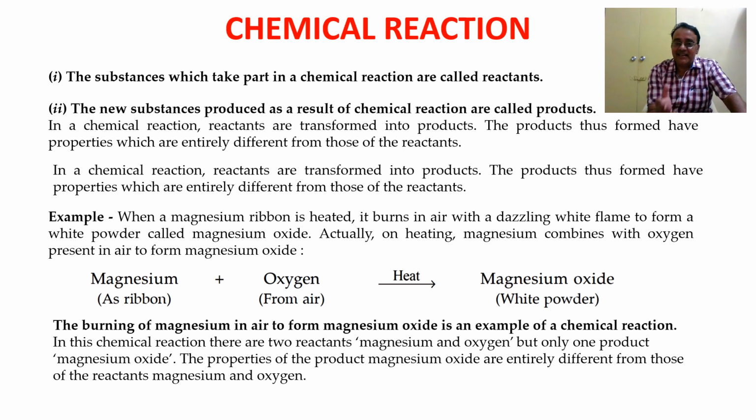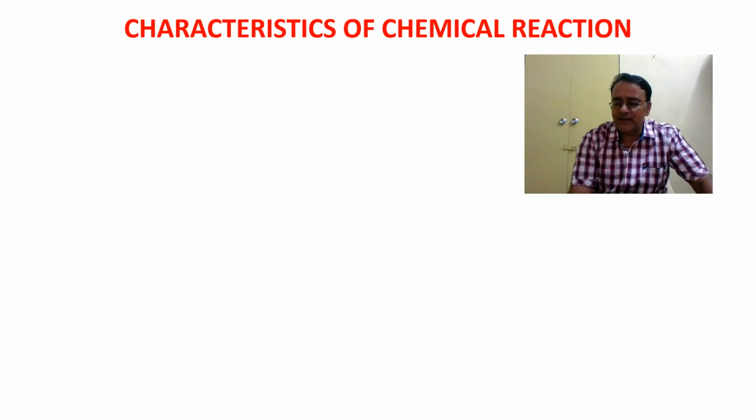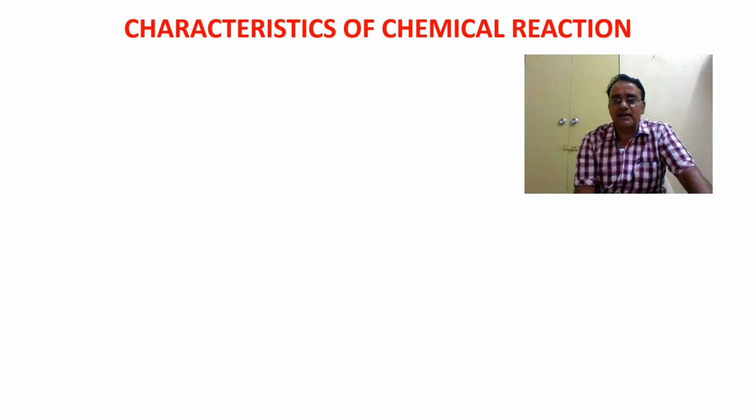In this chemical reaction, the two reactants are combined, that is magnesium and oxygen, but we are getting only one product, that is magnesium oxide. The properties of magnesium oxide are entirely different from the properties of the reactants, magnesium and oxygen. Now we are moving towards one very important topic, that is characteristics of a chemical reaction.